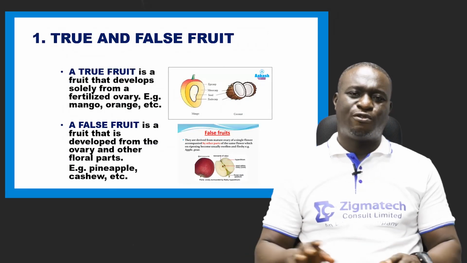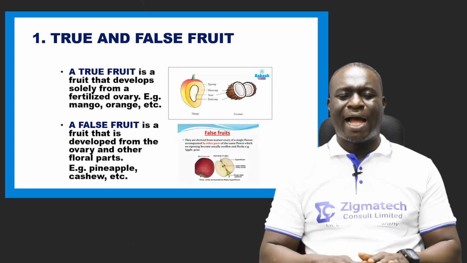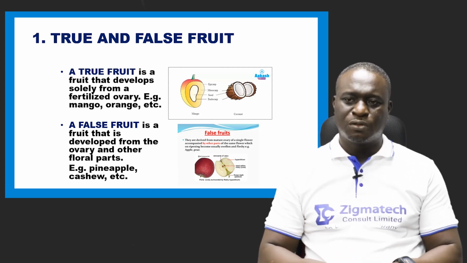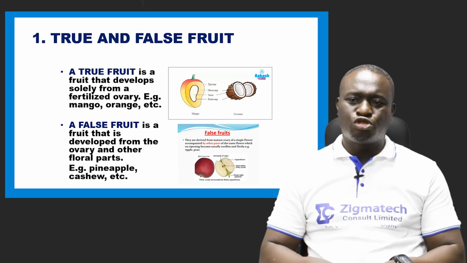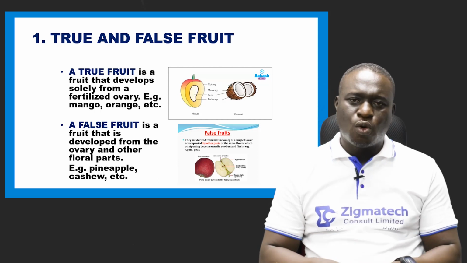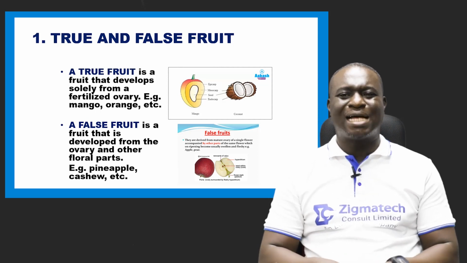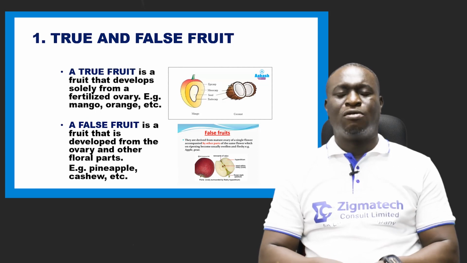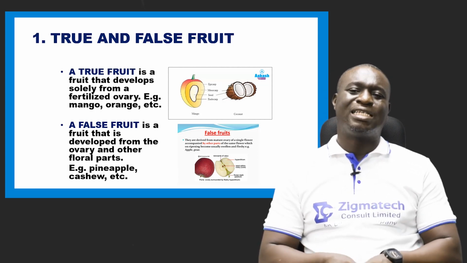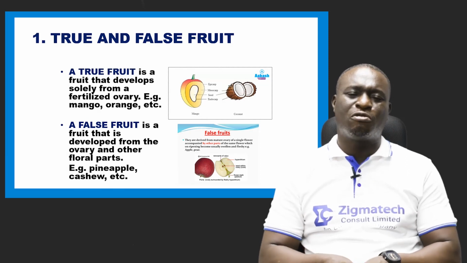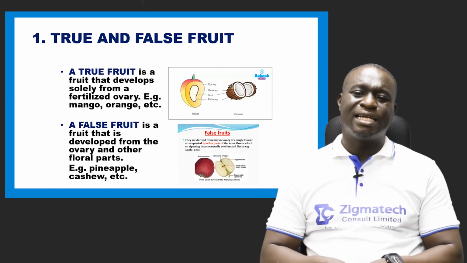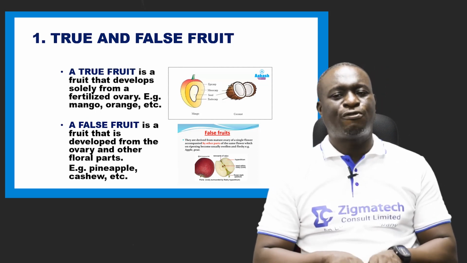Now take a look at the first one, which we call true and false fruit. An example of a true fruit is mango and orange. The reason why they are referred to as true fruit is that they are developed solely from fertilized ovary. We also have false fruit.